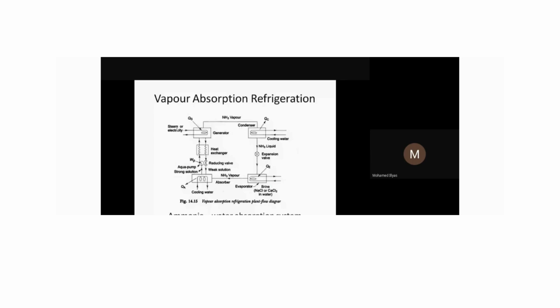Additional equipments are the generator and absorber. Even steam, even hot water is just sufficient to run the entire system.